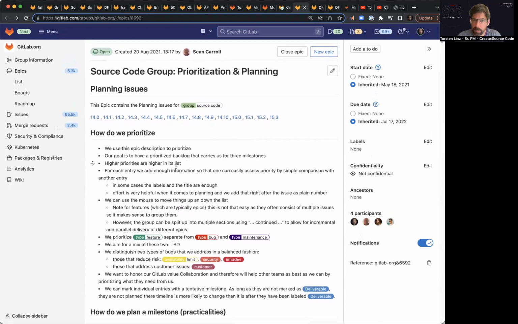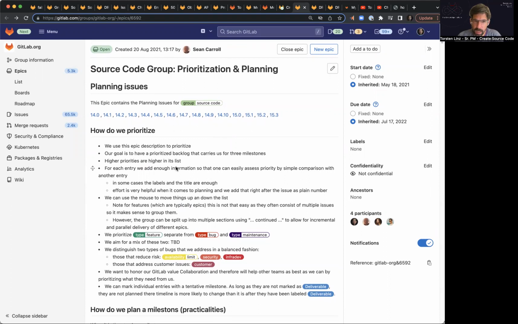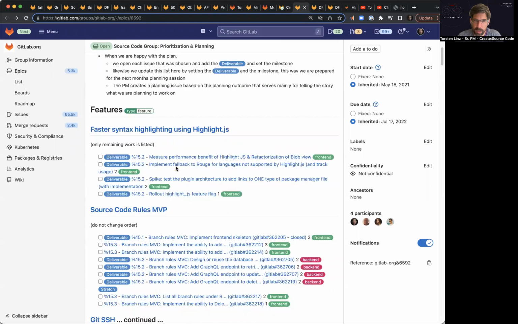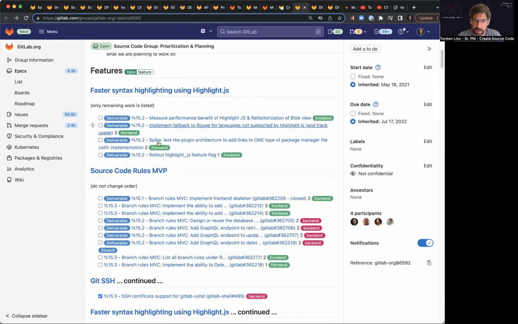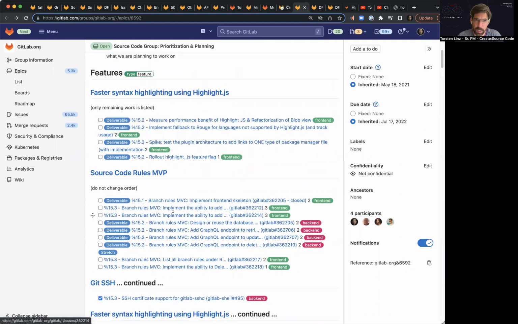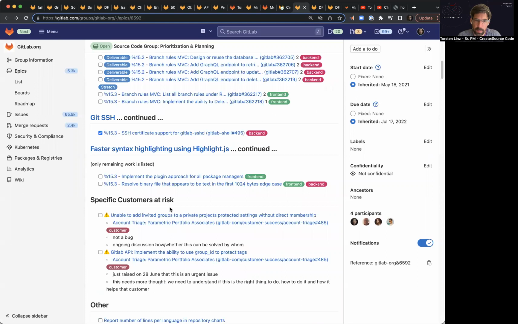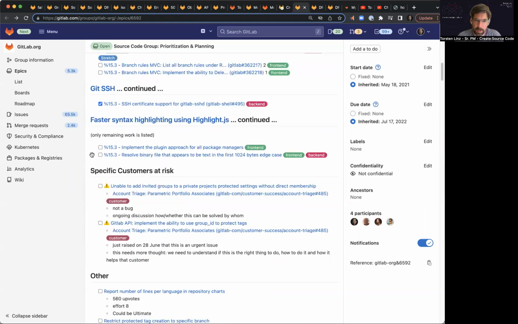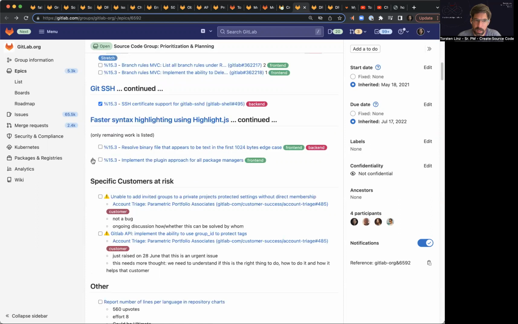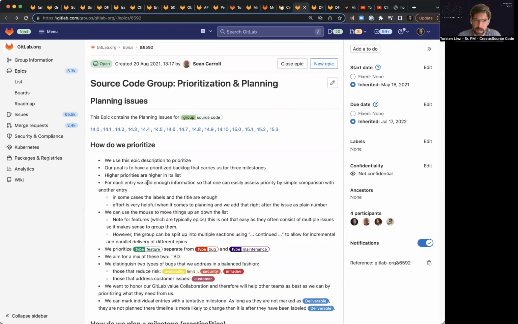As I said, the goal should be that we have a prioritized backlog that will carry us 3 milestones. And basically we have 2 lists in here, and what is higher in the list has a higher priority. Very simple. And by the way, this is really nice. If you think this one is higher, you can just move it up, right? So this is a nice functionality of the issues that you can move these lists up and down.